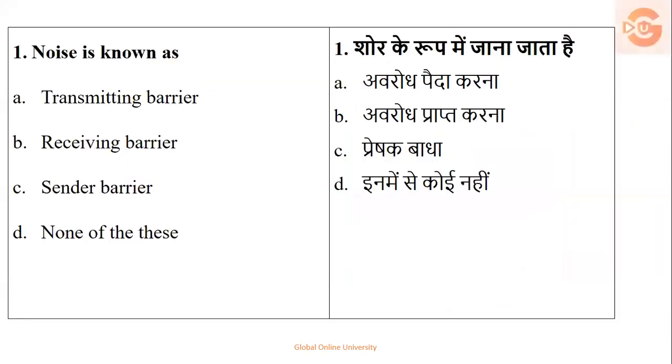Next question: noise is known as what? Is it a transmitting barrier? Is it a receiving barrier? Is it a central barrier, or none of these? Noise is one of the barriers that arises when the message is sent and the message is received. So the right answer is that noise is one of the transmitting barriers.